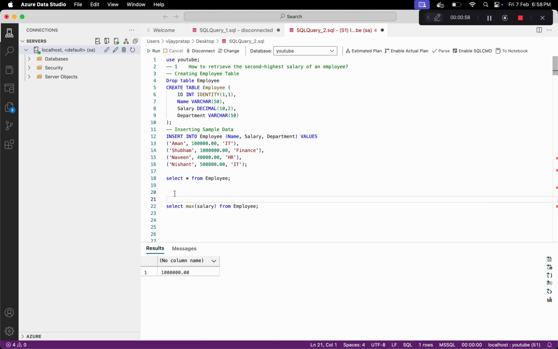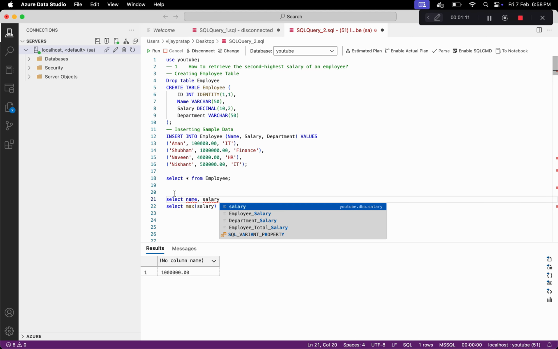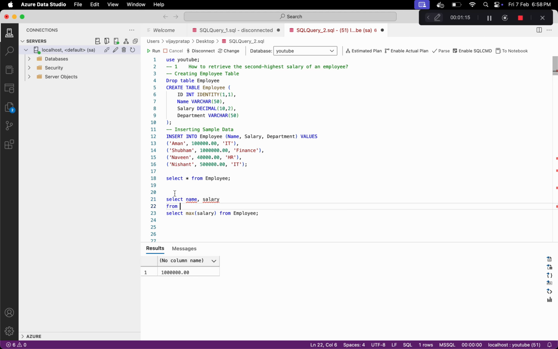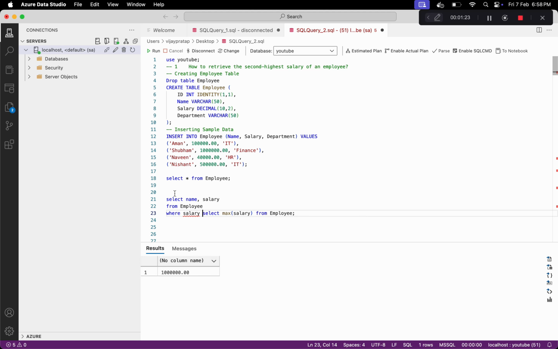And in the second step, we say select name, salary from the employee table, where salary is less than the highest salary.